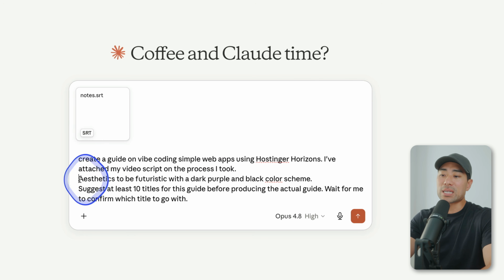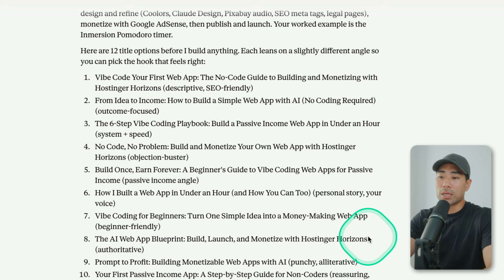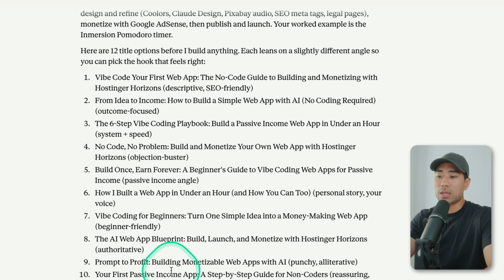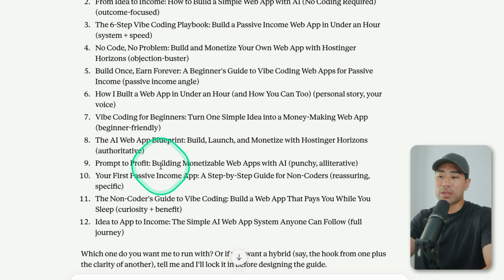And then you can discuss the aesthetics that you want, futuristic with purples and black. Suggest at least 10 titles for this guide before actually producing it. So that's what I'm prompting it to do. Once you've done that, it'll give you some suggested titles. So you can see all the ones that it came up with for me. I went with Prompt to Profit. That looks good. Building monetizable web apps with AI.